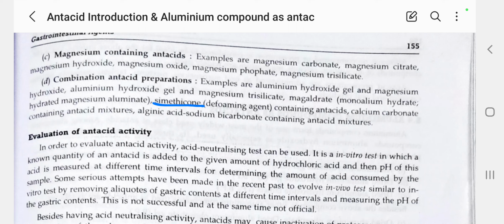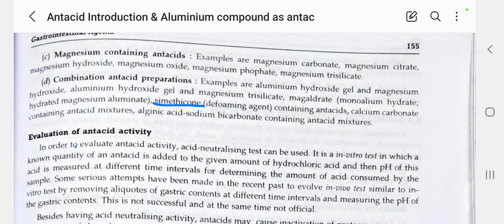Then calcium carbonate containing antacid mixture, and alginic acid sodium bicarbonate containing antacid mixture. These are the examples from non-systemic or combination antacid preparations.